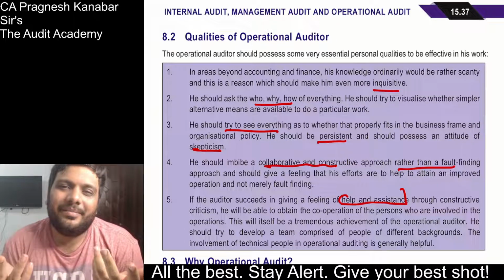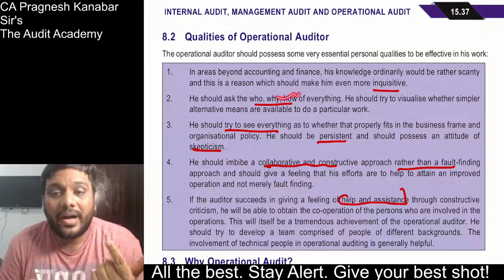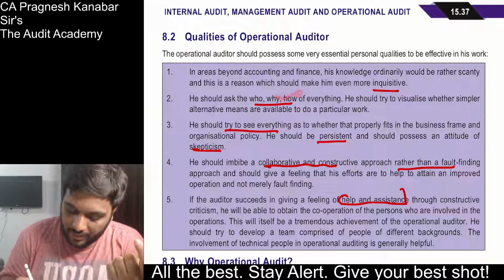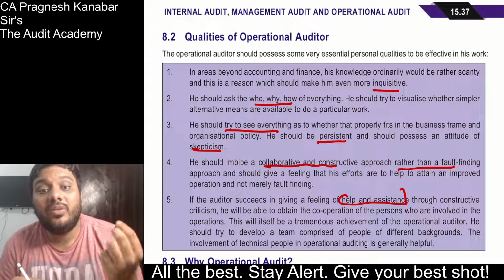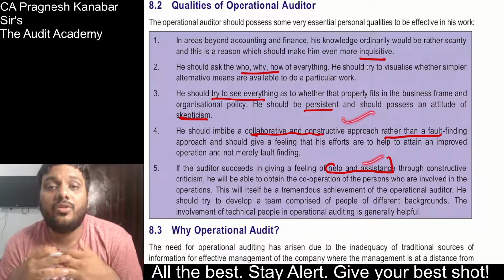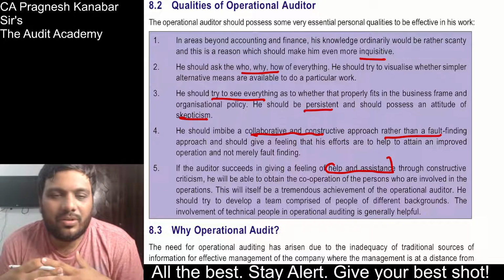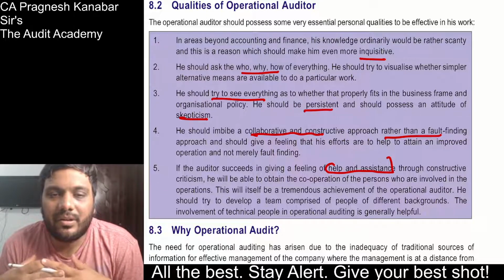Qualities of operational auditor: he should be inquisitive, asking questions, he should ask who, why, how of everything, he should observe, he should be persistent, with continuous effort and a questioning mind. He should have a constructive approach, he should be of help and assistance rather than a fault finding person. So basically after these qualities the operational auditor will get any girl.